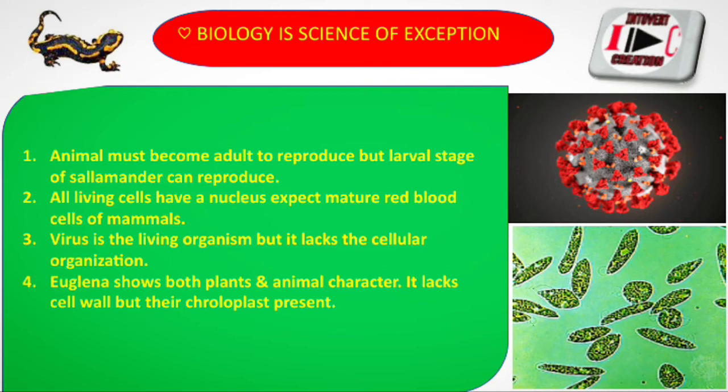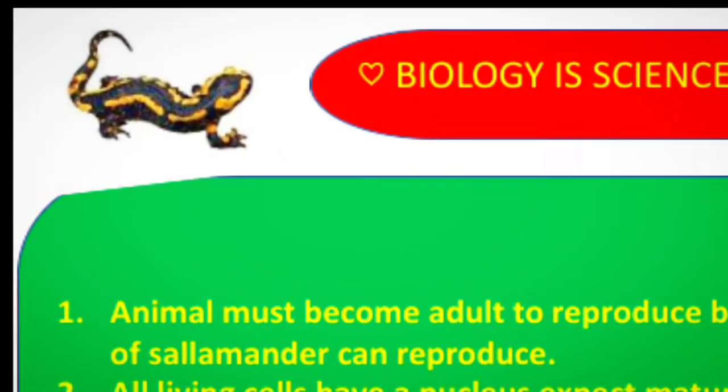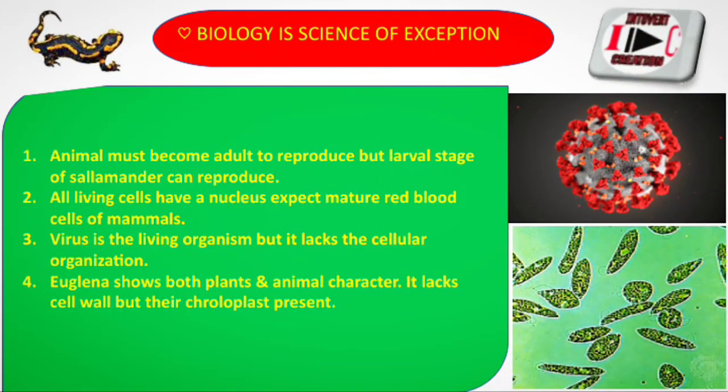Other animals have to be adult to reproduce, but the larval stage of the salamander, which I have also mentioned, can reproduce in the larval stage also. Now the second one is living cells. All living cells have a nucleus except the mature red blood cell of mammals. In our mature red blood cell, there is not a nucleus. The cell is there, but there is not a nucleus.